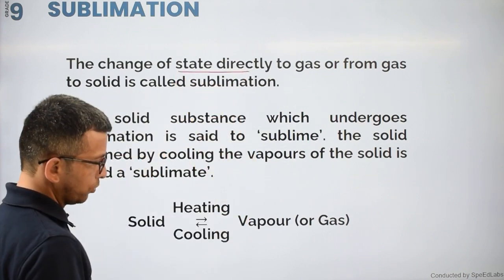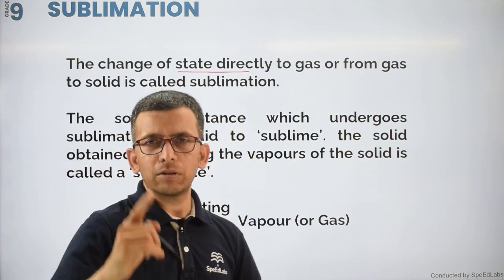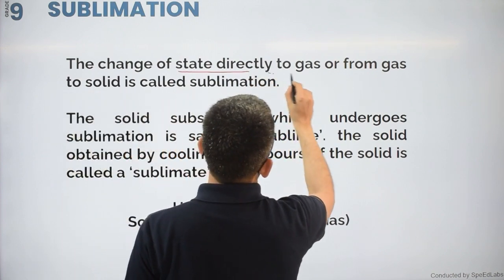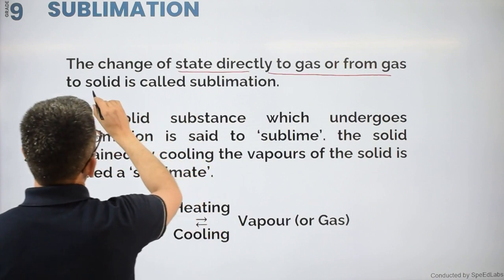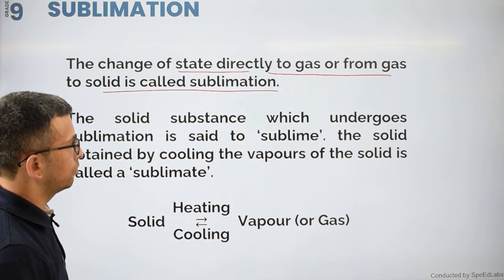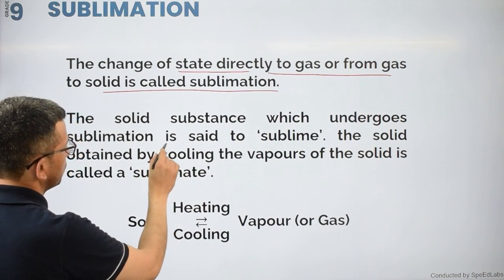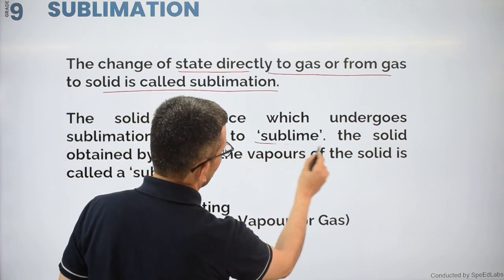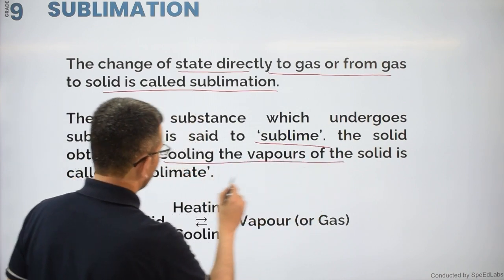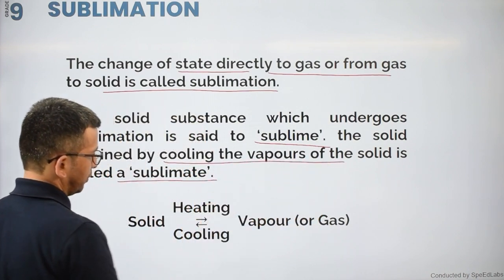Sublimation is also a process in which you observe a change in state. When a solid is converting into gas, or gas is directly converting into solid, the solid substance which undergoes sublimation is called the sublime, and the solid obtained by cooling the vapors of the solid is called the sublimate.